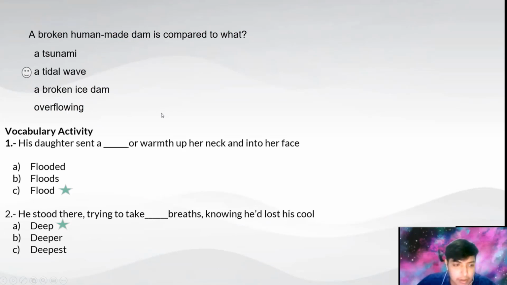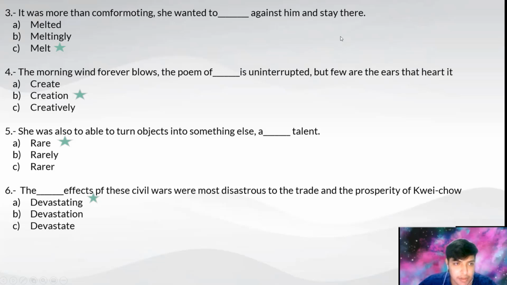Okay, so here we have the vocabulary activity. There are 6 questions. The first one is: his daughter sent a blank that warmed up her neck and into her face. The answer is C, there is flush. The second one: he stood there trying to take a blank breath, knowing he'd lost his cool. The answer is D, the letter A. The third one: it was more than confirming, she wanted to blank against him and stayed there. The answer is C, there is melt.